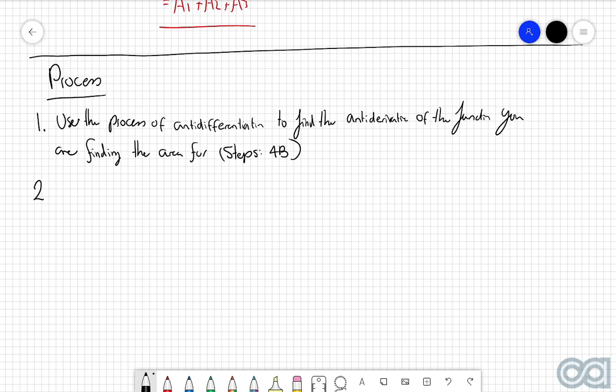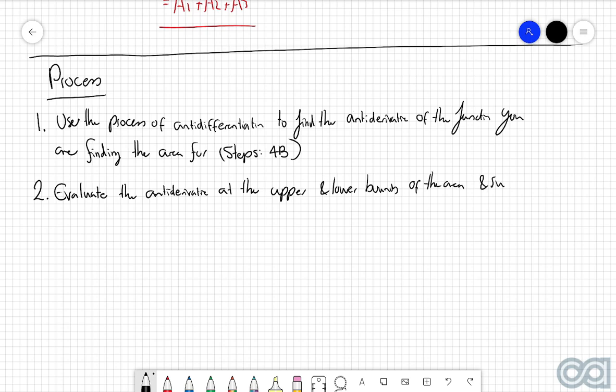Once you have that antiderivative, you're going to evaluate the antiderivative at the upper and lower bounds of your area, and subtract the lower bound result from the upper bound result.